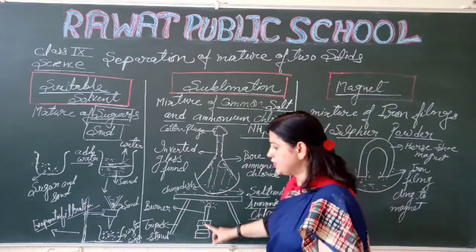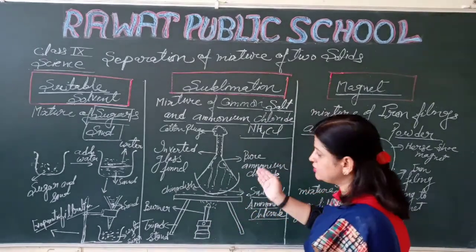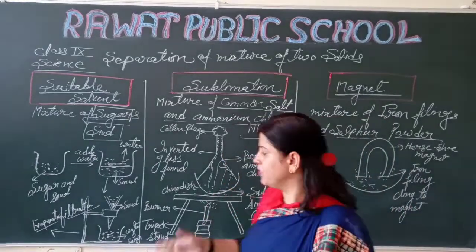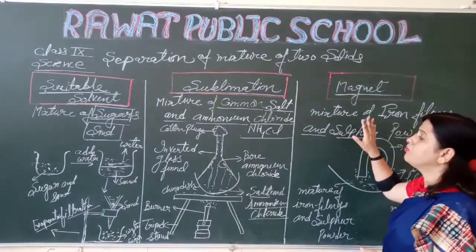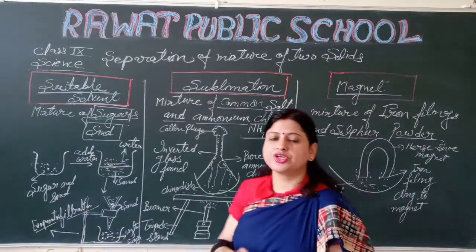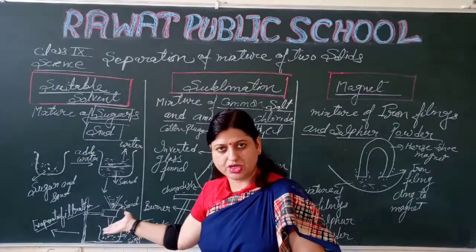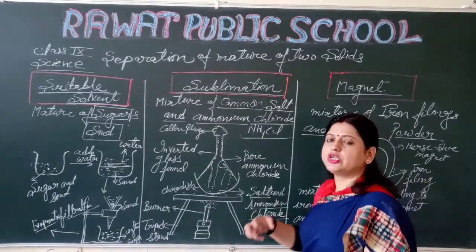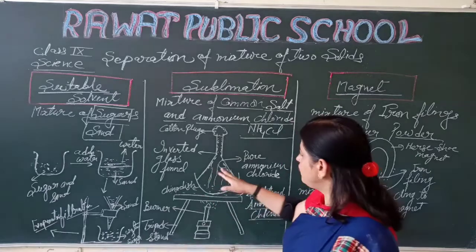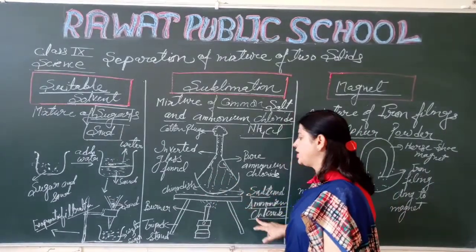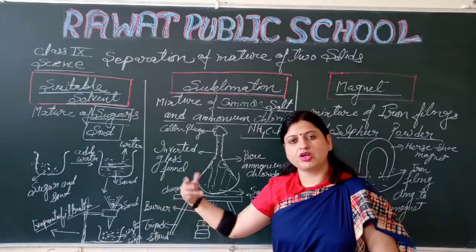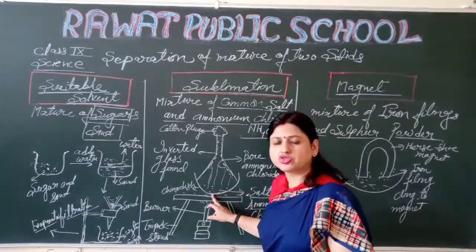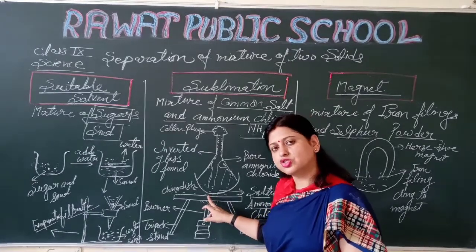So I hope you all are clear about the sublimation process. This sublimation process we have also discussed in chapter 1. So next is the magnet. First we separated solid from solid by using a suitable solvent. Then the sublimation process, in which a solid directly converts to vapor. So when ammonium chloride in this mixture converts into vapor, what will remain in this China dish? The China dish has remaining salt.